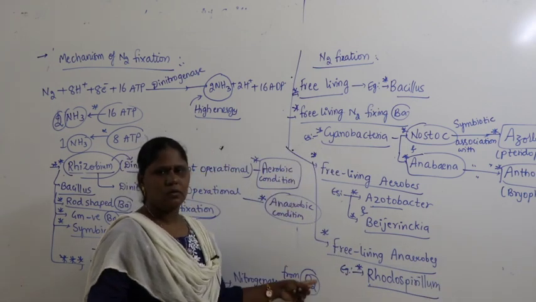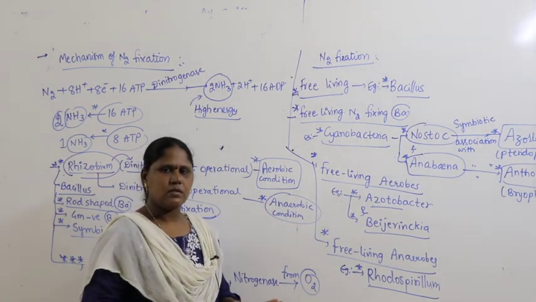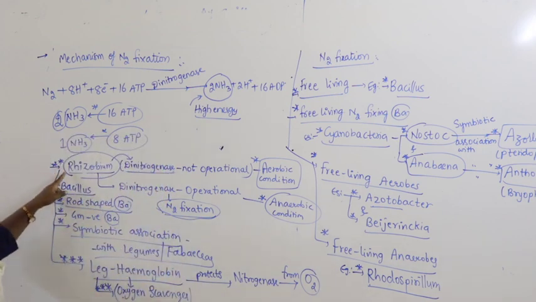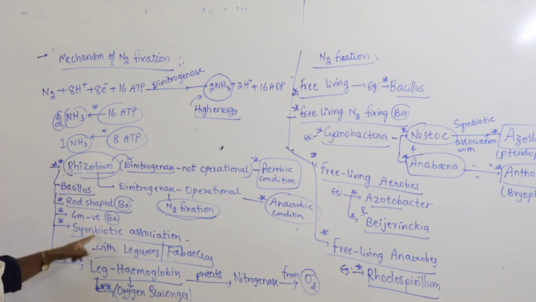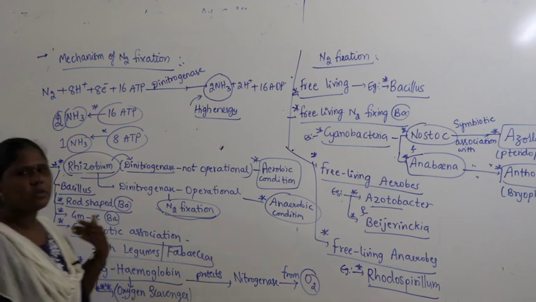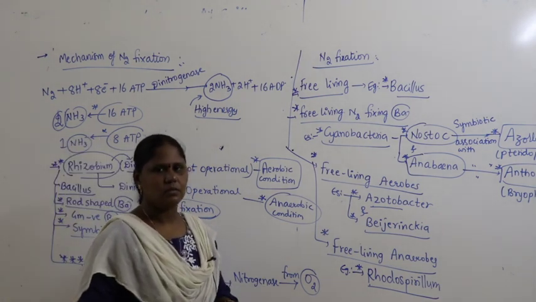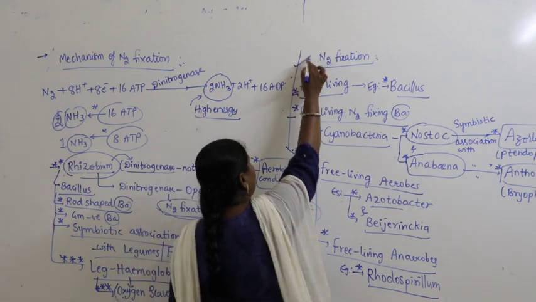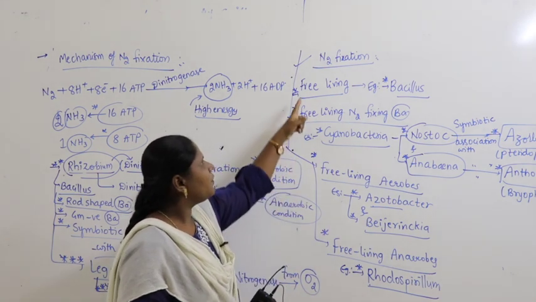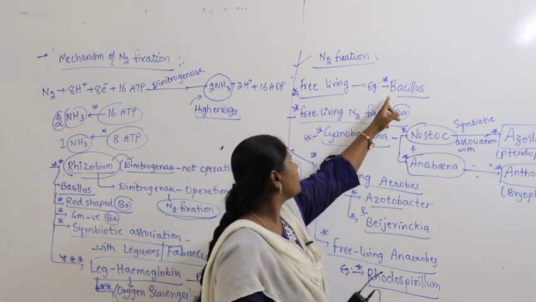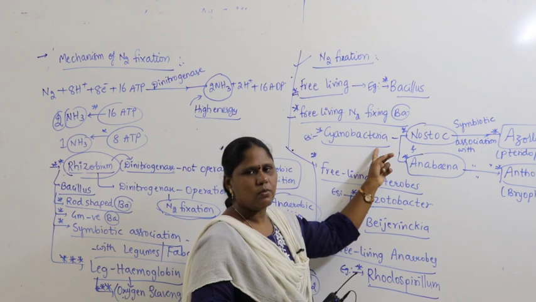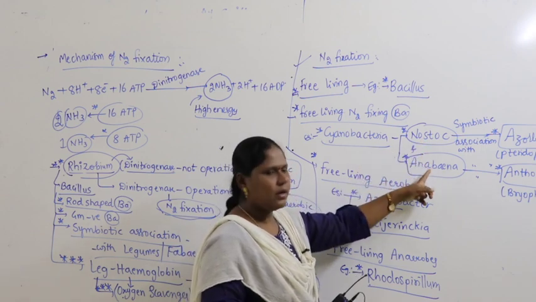Right? I repeat again all these examples. In the last class, when we studied the mechanism of nitrogen fixation, since lower classes you know the example Rhizobium is a bacteria which shows symbiotic association with the legumes or Fabaceae. Not only Rhizobium, let us talk about some other organisms which are also involved in the process called nitrogen fixation. So these are very simple examples to remember. Once again check it out. Free living nitrogen fixing bacteria, it's a cyanobacteria. Most commonly known cyanobacteria are Nostoc, Anabaena.